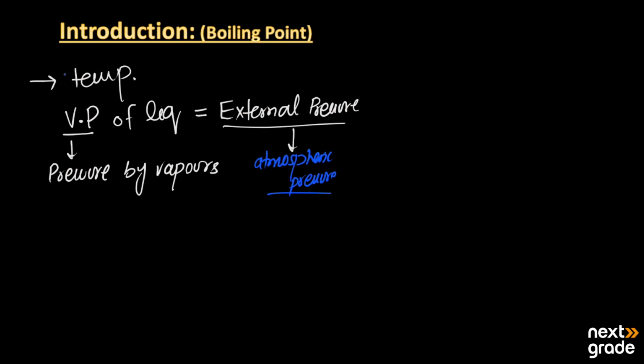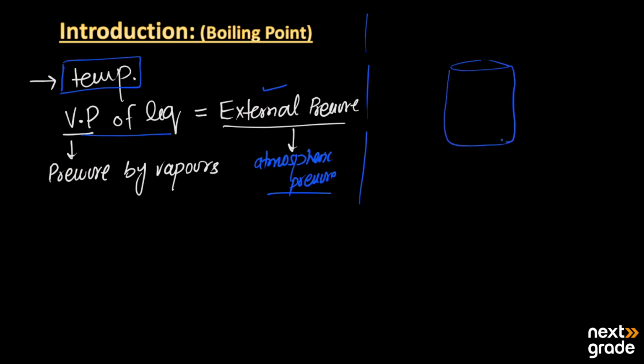The pressure exerted by the surroundings on the liquid is mainly known as the external pressure. So we have to note the temperature at which the vapors' pressure becomes equal to the external pressure. For example, we have a liquid in a container like this. We have a container, and in this container we have liquid molecules like this, and we just started to heat that. We're going to heat that liquid.